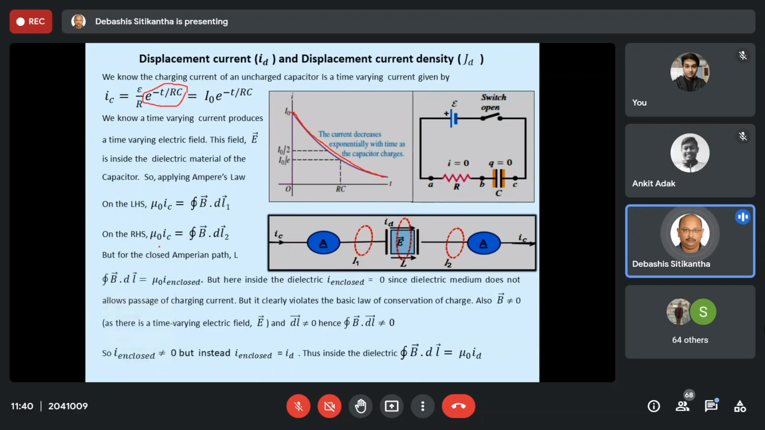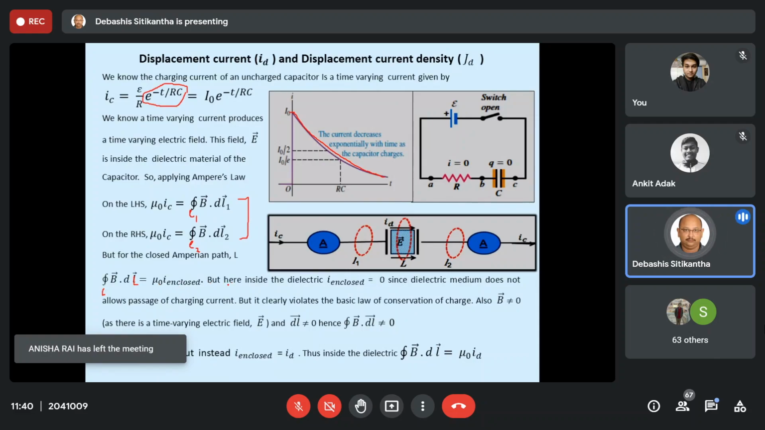Let me write it as L1. Similarly, on the right hand side you will get the same equation except that the path is different: the closed line integral over L2 of B vector dot dl2. So on these two sides we can easily apply Ampere's law. Everything is going to be valid. Now, let us do one thing. Let us apply Ampere's law over here in this closed path, capital L. If we do that, then your closed line integral of B vector dot dL vector is equal to μ0 I enclosed.